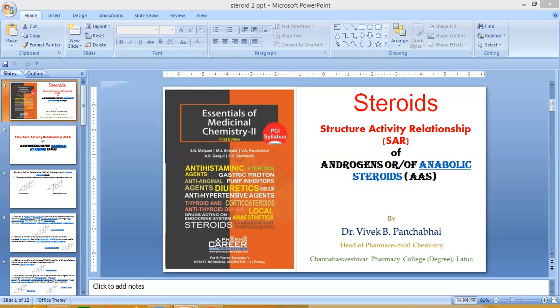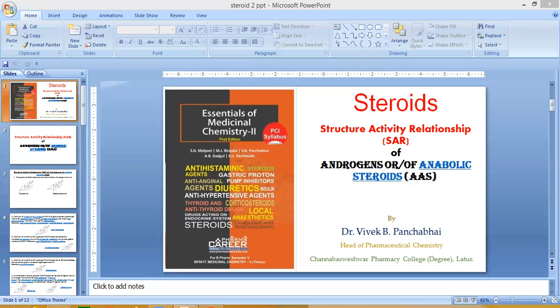In modifications, addition of a methyl or ethyl group at the C17 alpha position dramatically improves the metabolic stability during first pass metabolism, allowing for oral administration. However, it also confers hepatotoxicity.